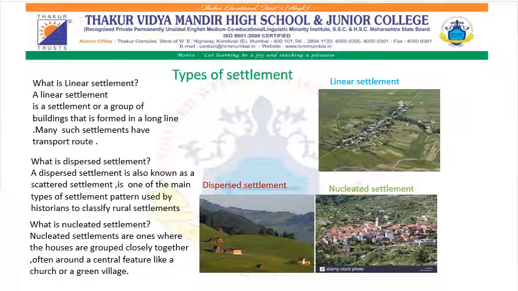Nucleated settlement. Now, nucleated settlements are one where the houses are grouped closely together, often around a central feature like a church or a green village. So, you are able to see all the three different types of pictures of settlement.